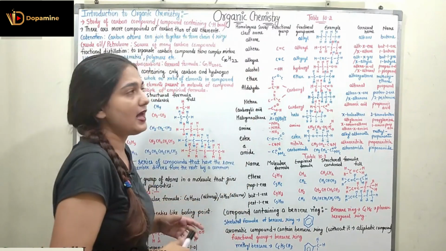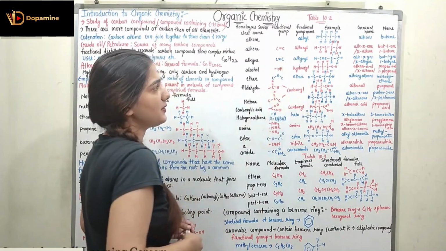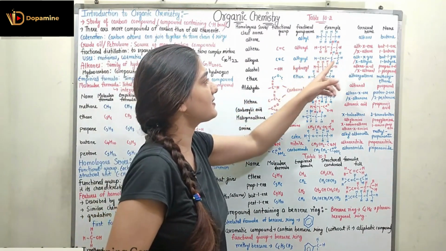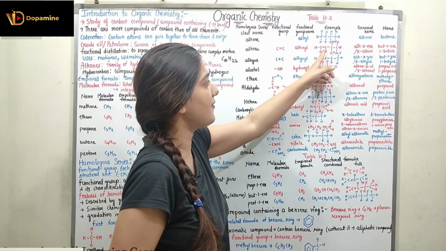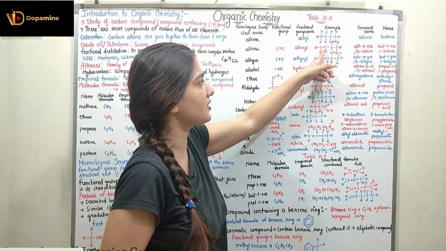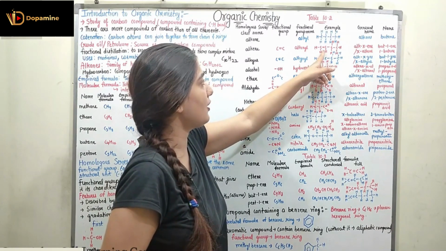Coming to alkene. Alkene has the C double bond C group, and its functional group name is alkenyl. Alkenyl is represented by this example, C connected with 2H. Here we have a double bond with C. So you can see the difference between this structure and the previous one is here, we have a double bond in the alkenyl group, or alkene, right?